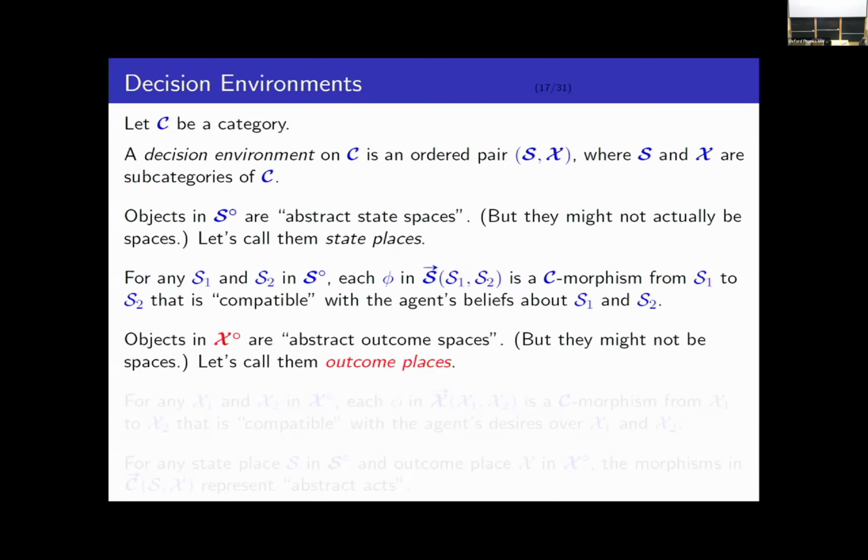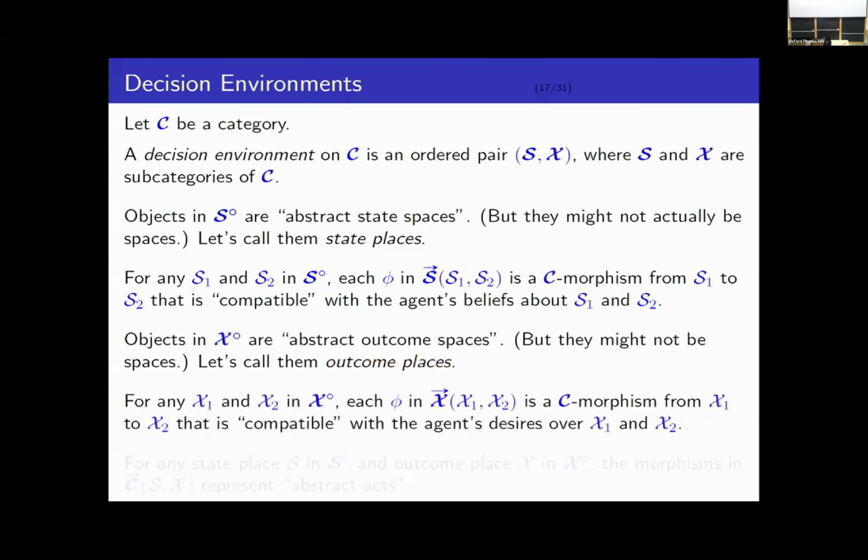What about X? The objects in X are abstract outcome spaces. Again, they might not literally be spaces, so I'm going to call them outcome places. What about the morphisms? Suppose I have two outcome places, X1 and X2, and suppose that phi is some outcome morphism between X1 and X2. That's supposed to be like a C morphism between X1 and X2 that is somehow compatible with the agent's desires over X1 and X2.